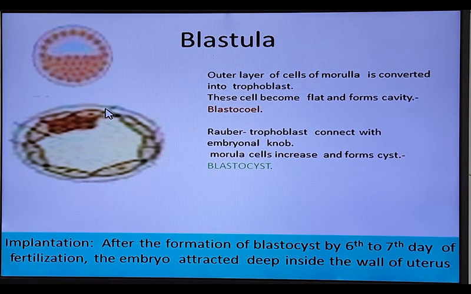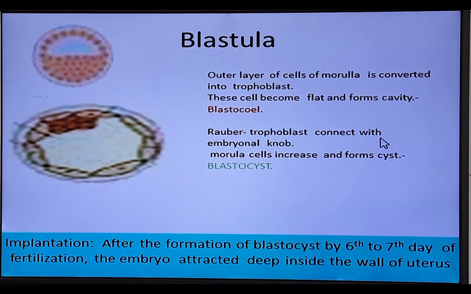The trophoblast cells in contact with the embryonal knob are called cells of Rauber.